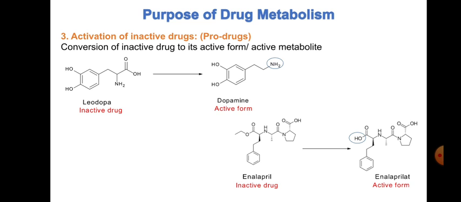Similarly, we can have another example of enalapril. This enalapril is inactive in nature. It is converted to enalaprilat, which is active in nature, so it will have a pharmacological action. You can again make a point of difference here. The OH group is introduced here, making a more polar and active form, which can be easily excreted. So this is the third kind of type or purpose where we activate the inactive drug. They are called prodrugs.